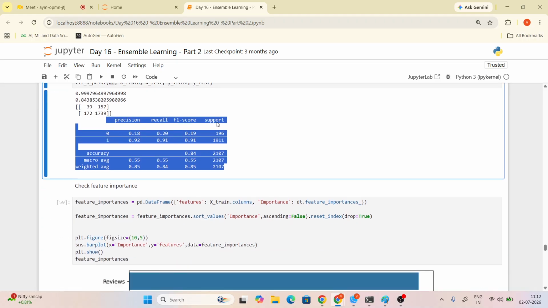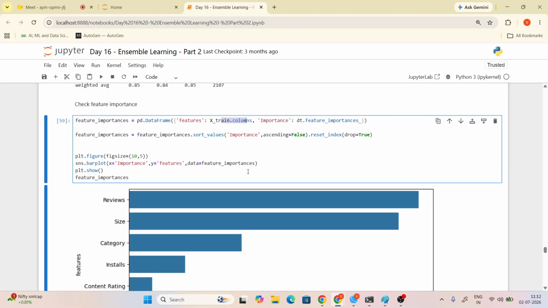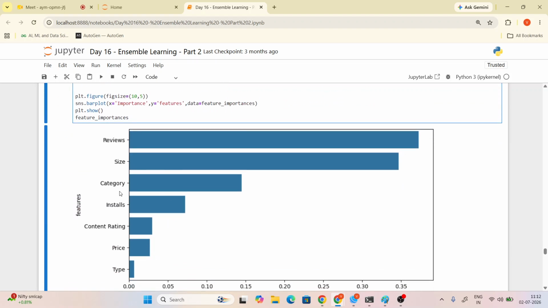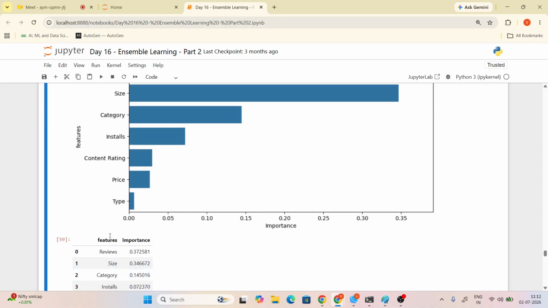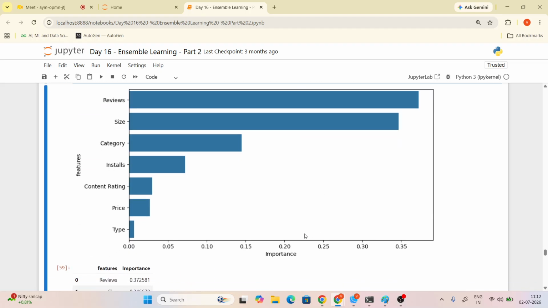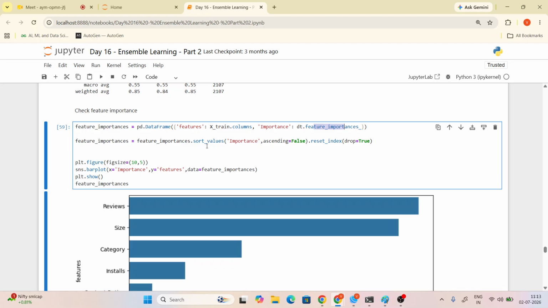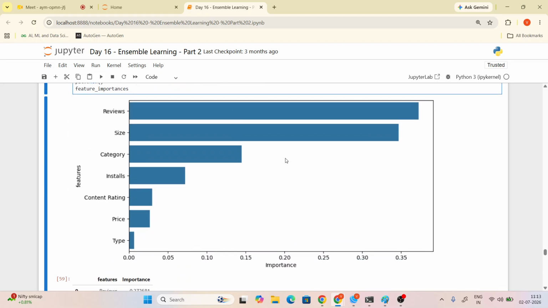Yeah, getting it. Recall, the same thing. Important features are given as a pandas data frame. You just give the features and the x train names. X train names means what? Review size. These are the things in the x train names, right? And important columns means feature importance. Feature importance means how much importance, like 0.35 or 0.30 or 0.25. Okay, now when you sort the values, you are sorting in descending order to ascending order.